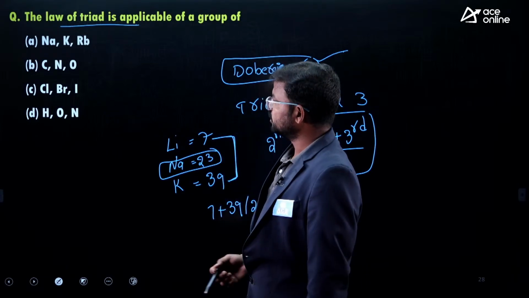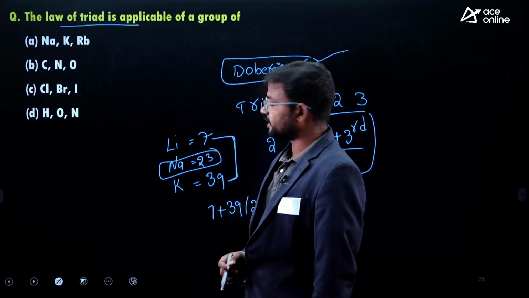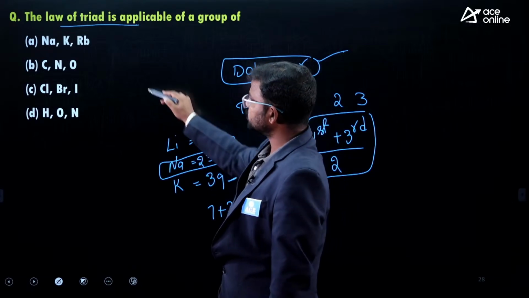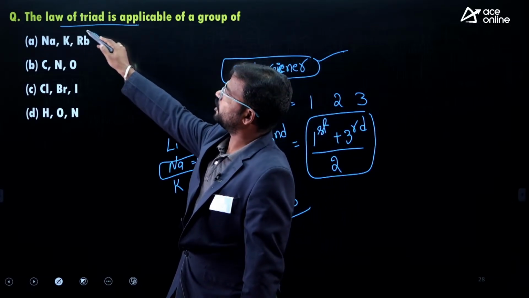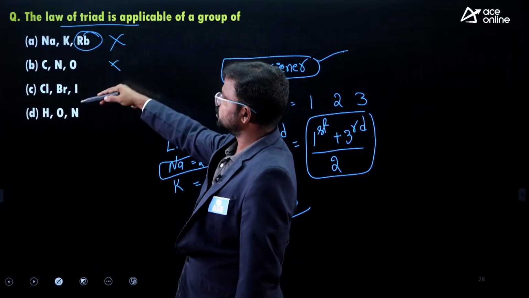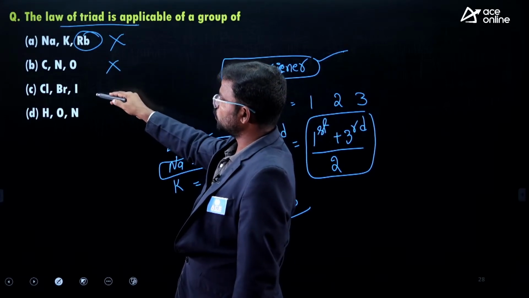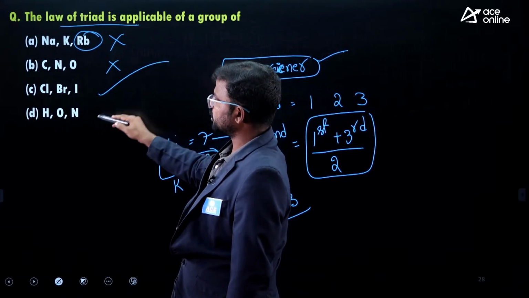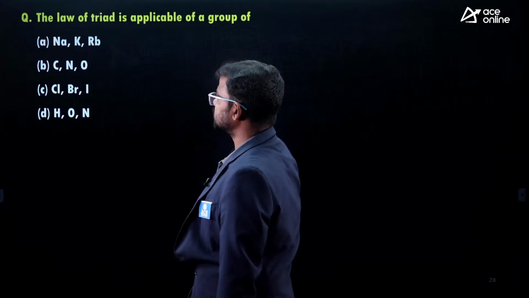Here we have some of the Dobereiner triads. One is lithium, sodium, potassium, but here instead of lithium they mentioned rubidium, so that's wrong. Next, carbon, nitrogen, oxygen, this is also wrong. Next, chlorine, bromine, iodine, yes, this is the correct one. So option C is the correct one.